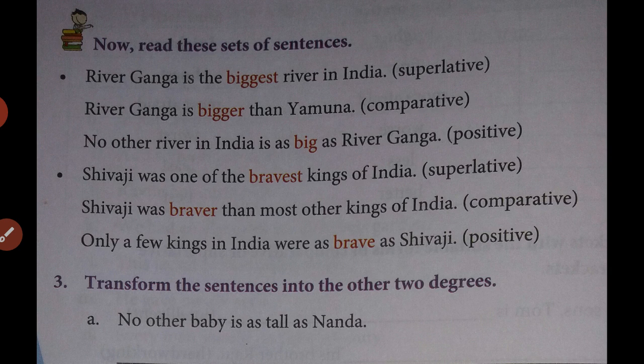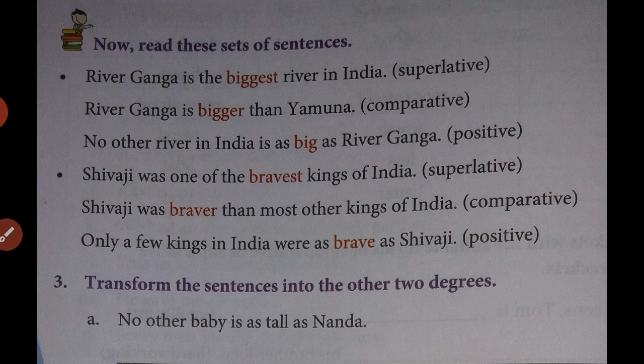Here in this case we have to add more before the adjective, then it becomes the comparative degree adjective. And in the same way, if I add most before comfortable, then it becomes the superlative degree form. It means if the given sentence is in superlative form, then we can change it into the other degrees, that is positive and comparative degree. Here are a few example sentences. Let's go through this example.